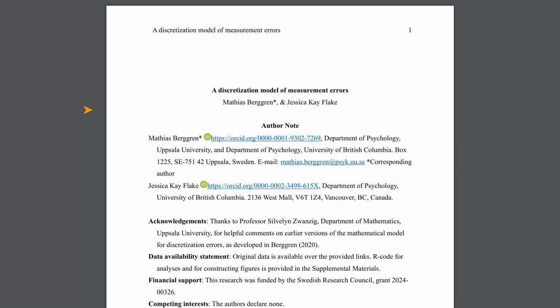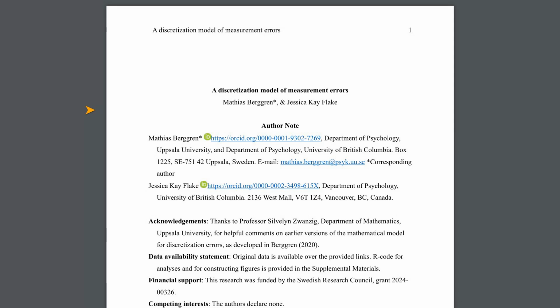So imagine you are trying to measure something, like someone's age. Classical measurement errors are like when your scale is a little off each time you weigh yourself, sometimes a bit too high, sometimes a bit too low, but generally around your true weight. This is like scatter. But what if instead of measuring someone's exact age, say 22 or 54, you just put them in a category like under 18 or 18 and over? Suddenly, those two different ages, 22 and 54, are treated as exactly the same. This is the opposite of scatter. This is compression, or as the researchers call it, discretization error.